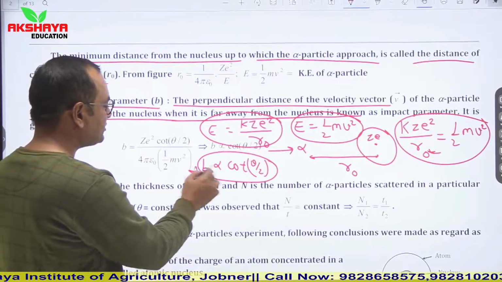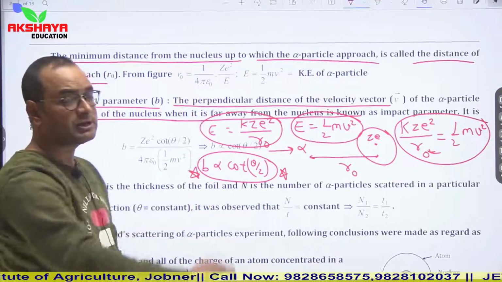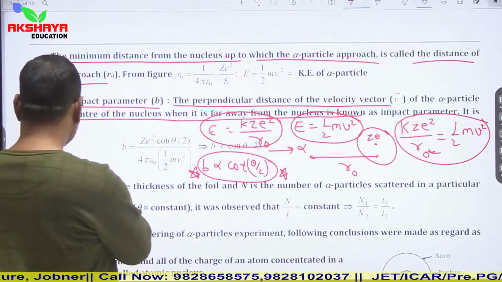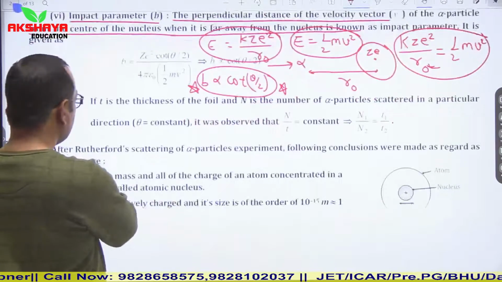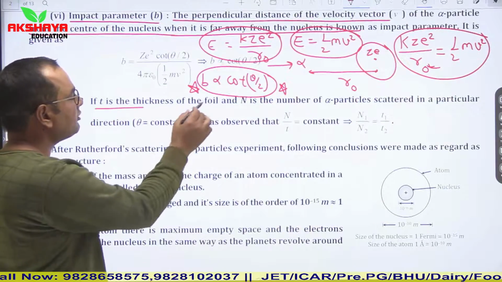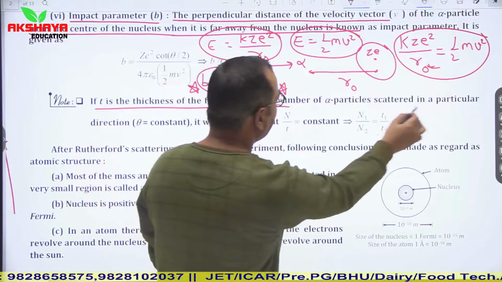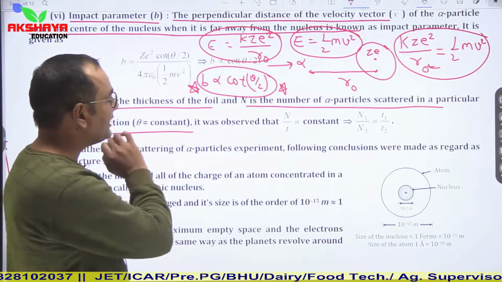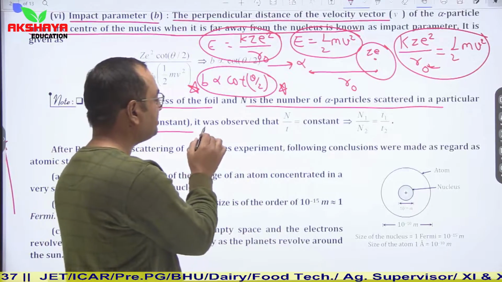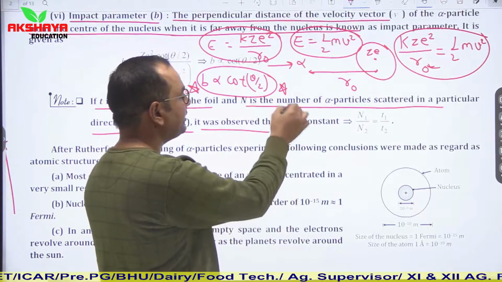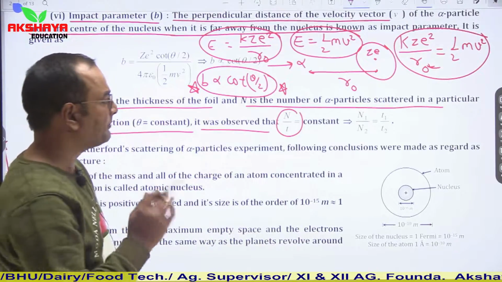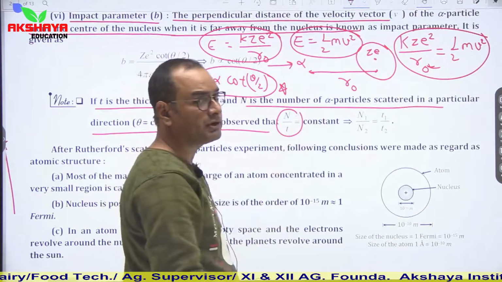Questions are asked based on distance of closest approach and this impact parameter in our NEET and JEE sections. Now see, if T is the thickness of foil and N is the number of alpha particles scattered in a particular direction, then theta is constant. So it can be seen that N upon T is always constant.